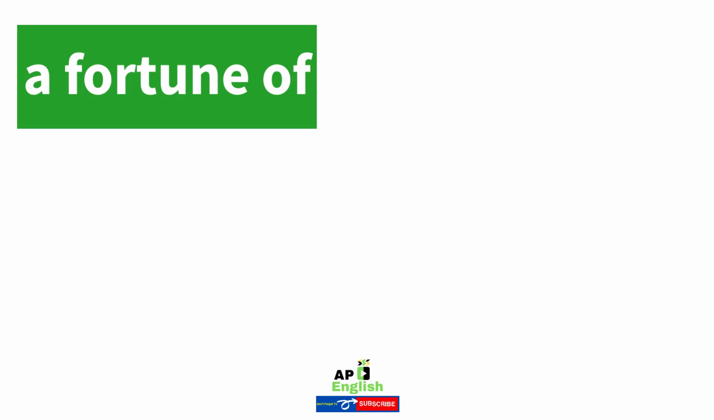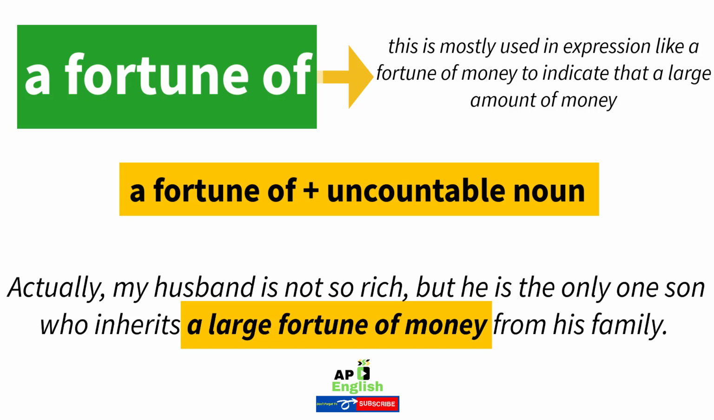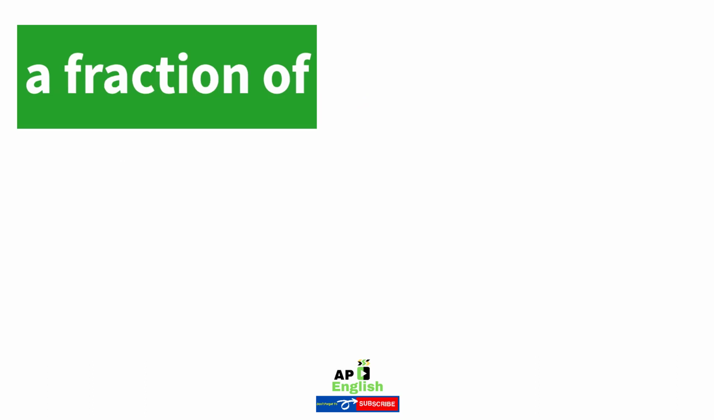23. A fortune of. This is mostly used in expressions like a fortune of money to indicate a large amount of money. Example: actually, my husband is not so rich, but he's the only son who inherits a large fortune of money from his family.